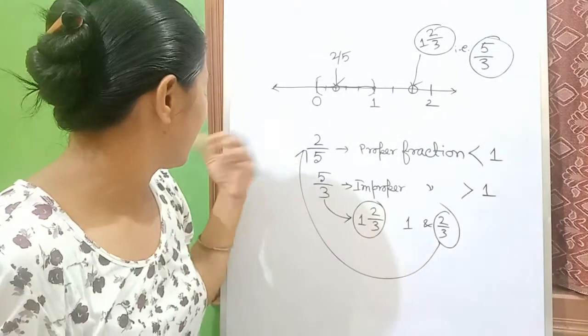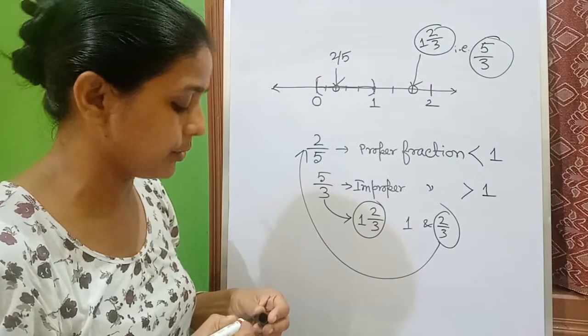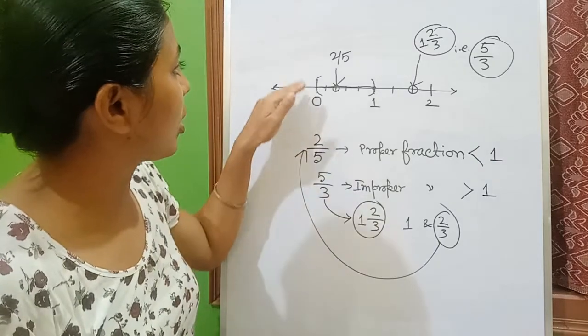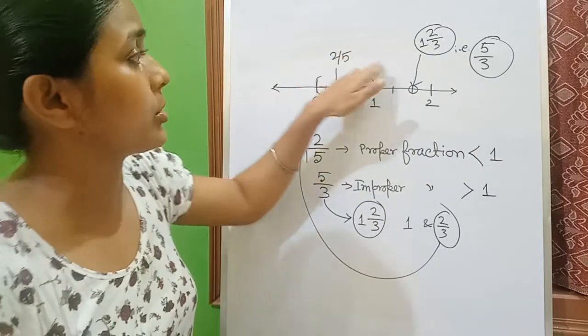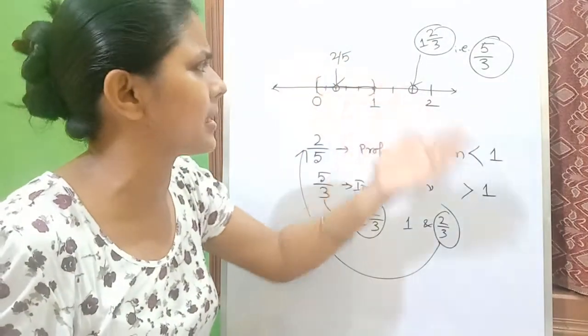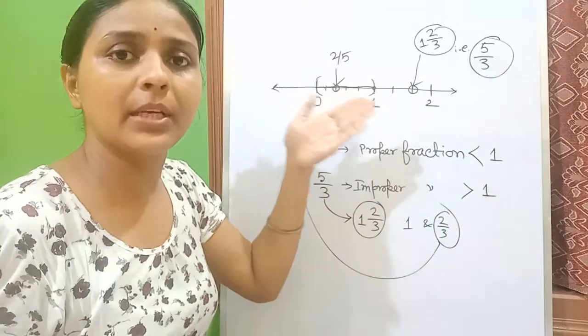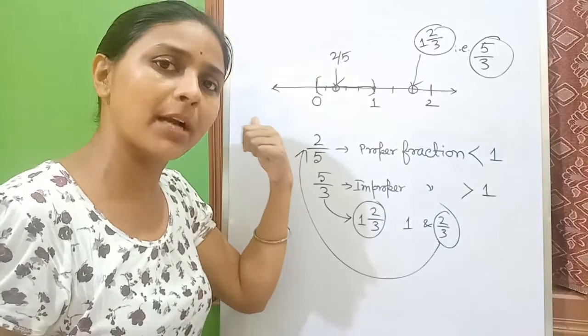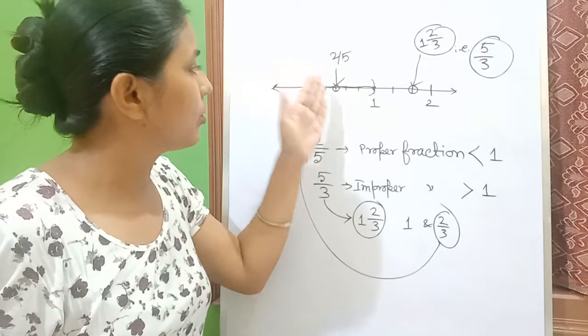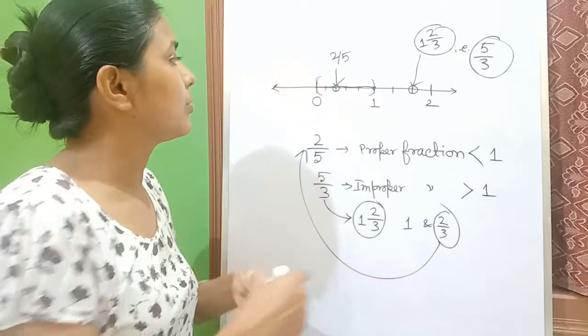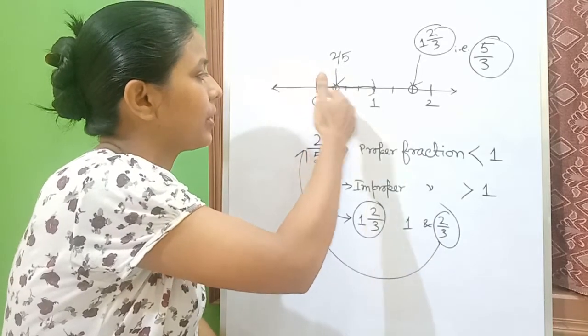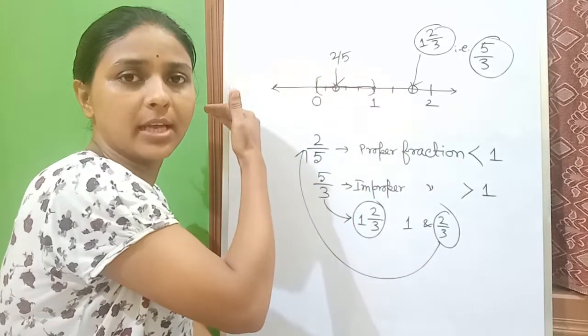Okay, now we have got this for positive fractions, positive rational numbers you can say. The same way we can plot it in the negative part also. Only what we have to do is start from 0 and go to the left hand side.